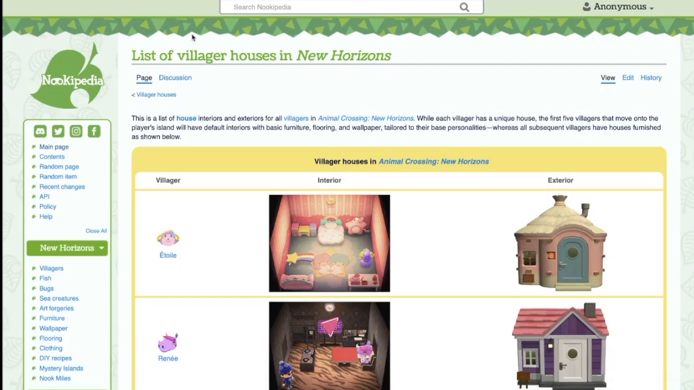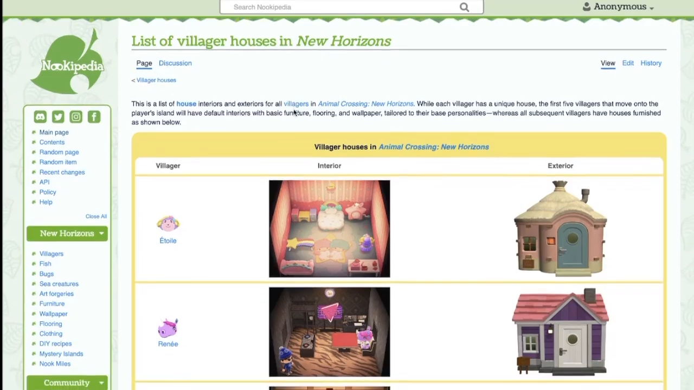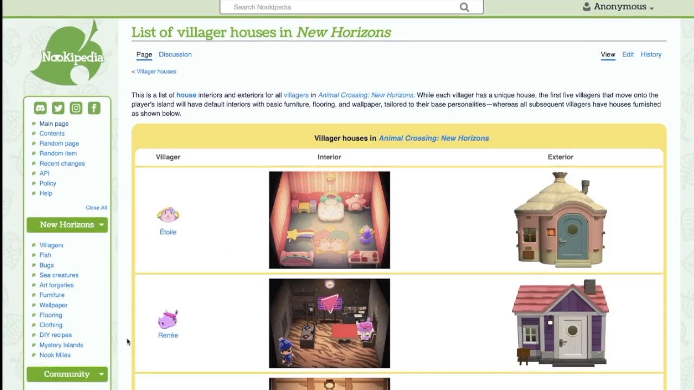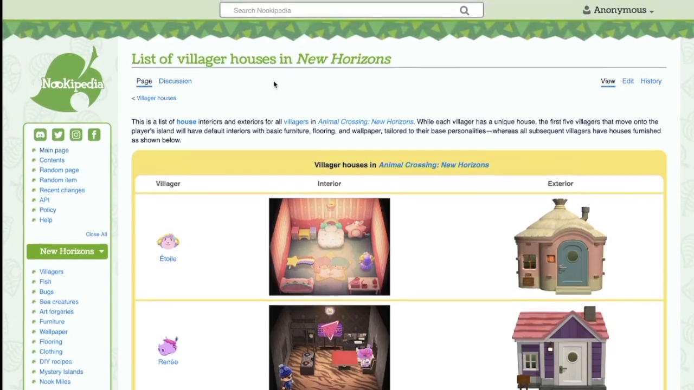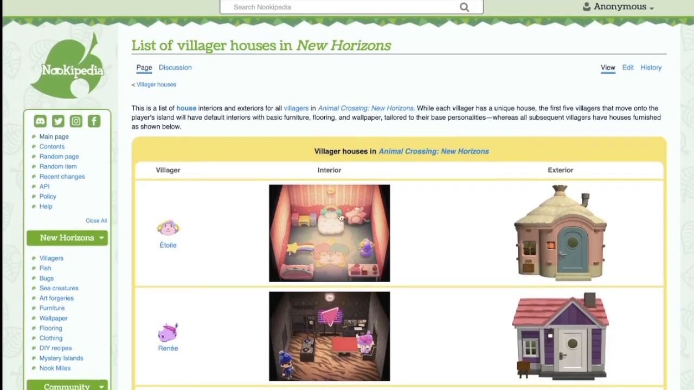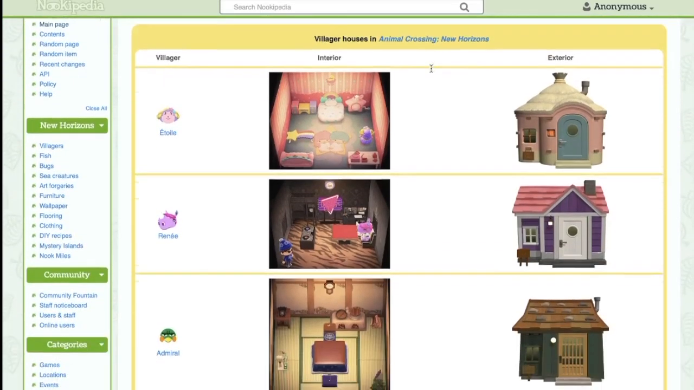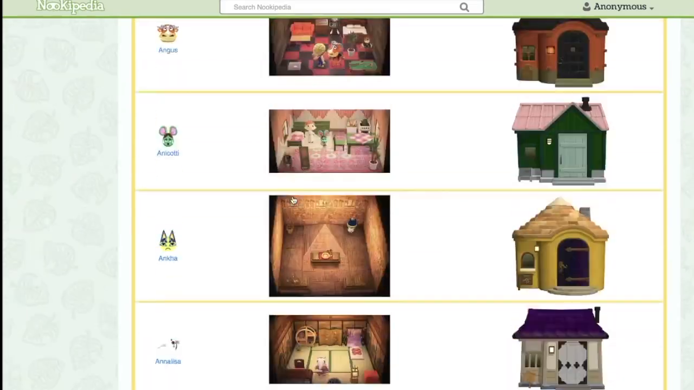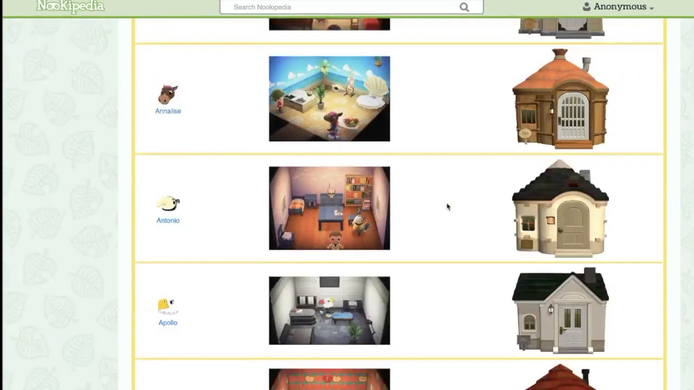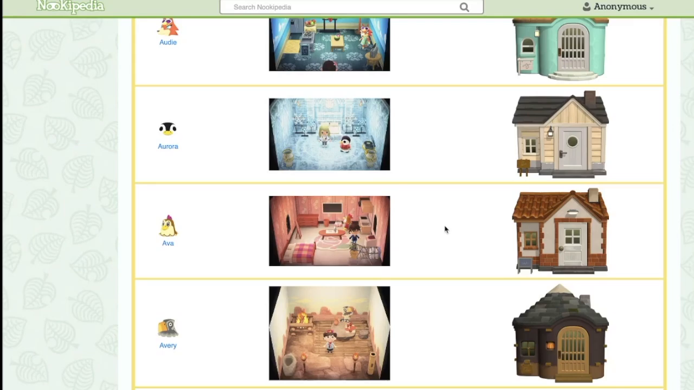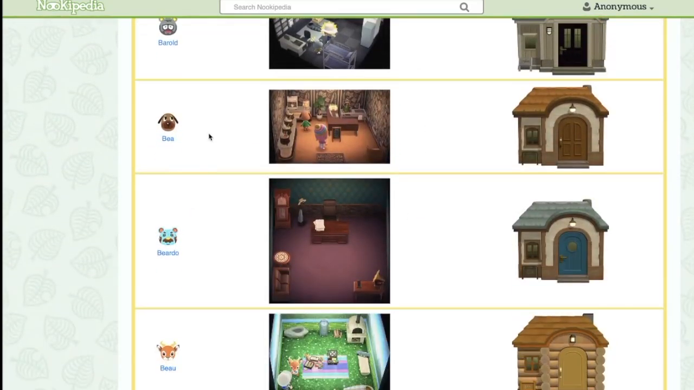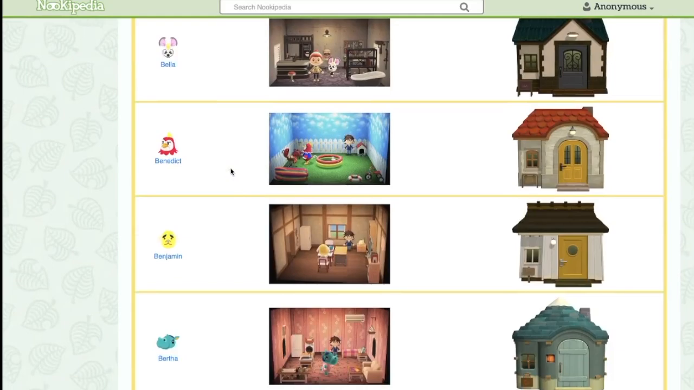So first of all, a great site to check out is Nookipedia. A lot of you guys probably already use this, but if you don't, this has pretty much everything you need to know about everything in Animal Crossing, from villagers to bugs to clothing, just everything. So they do have the list of villager houses in New Horizons, and they show both their exterior and interior, so you can literally find out what all of the villagers' houses look like before you get them. That way you're more informed about what it's going to be like when they come in. If you are into planning, some people like to be surprised, and I get that.